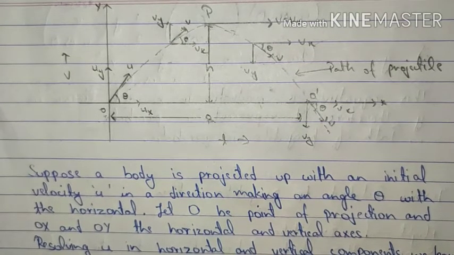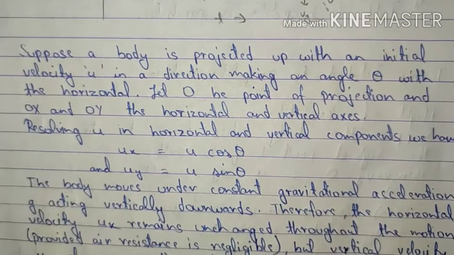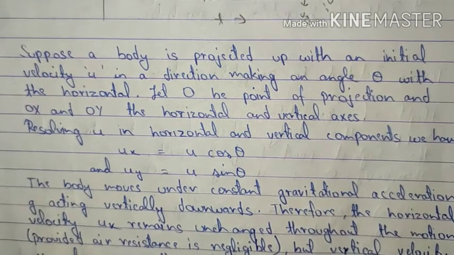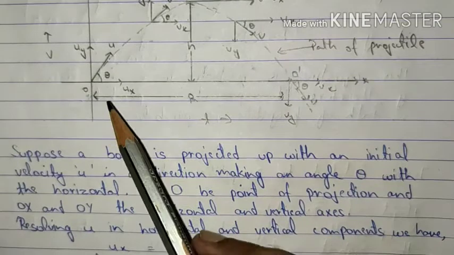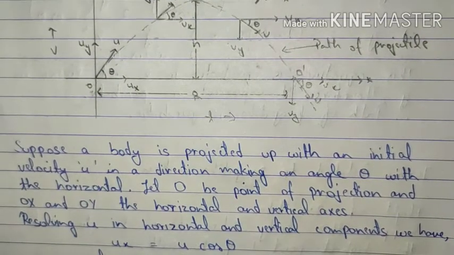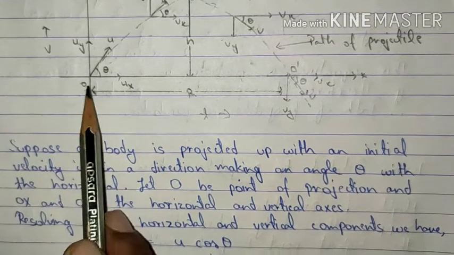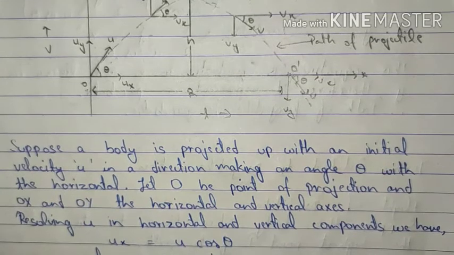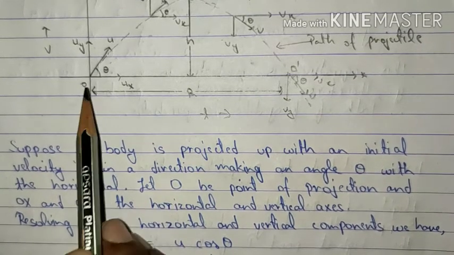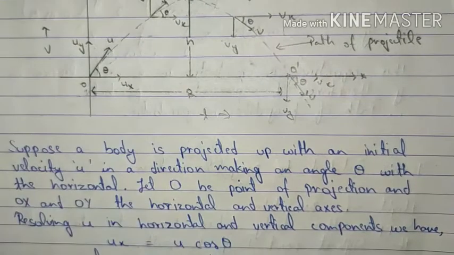So let's try to derive an equation for projectile motion. I've already explained you the things. The same thing has been given over here, so I will just read out for you. Suppose a body is projected up with an initial velocity u, as you can observe over here, initial velocity u, in a direction making an angle theta with the horizontal. Let O be the point of projection and OX and OY the horizontal and vertical axis. OX and OY are, this is horizontal axis and this is vertical axis.